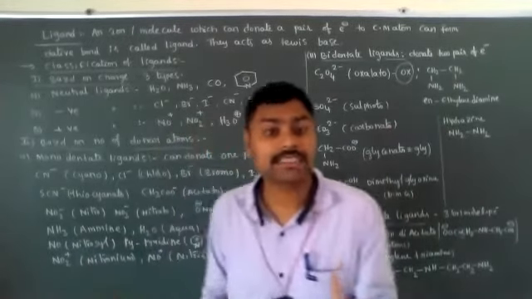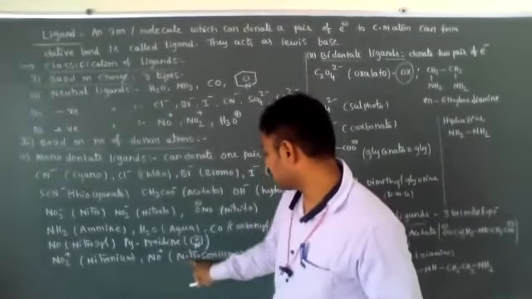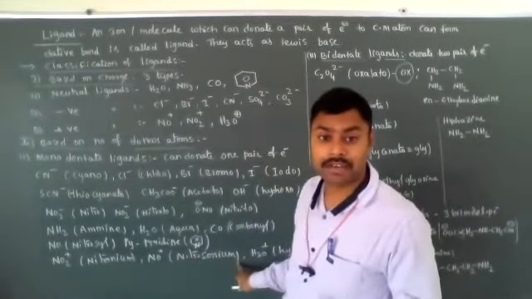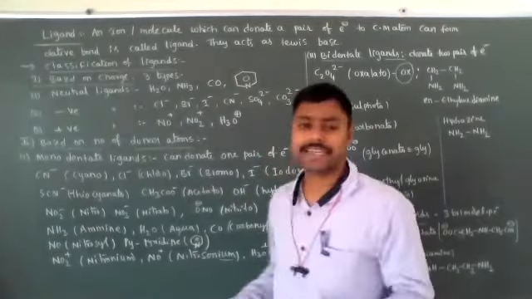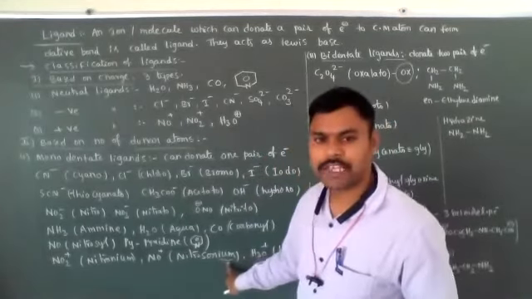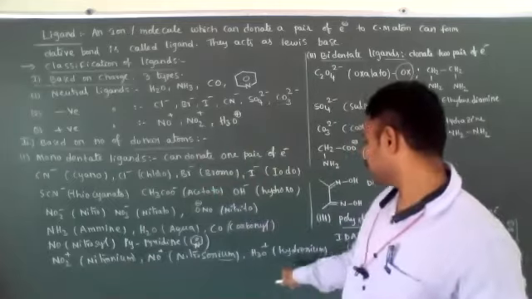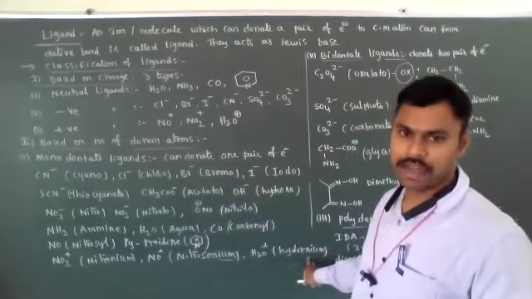Under special conditions, when NO has a +1 positive charge, it is called nitrosonium ion. Whenever positive ligands are present, while writing the IUPAC name it ends with IUM: nitrosonium ion, nitronium ion, H3O plus hydronium ion.